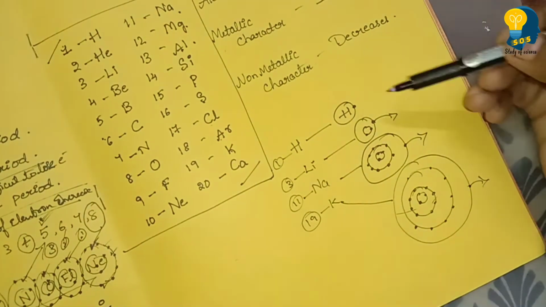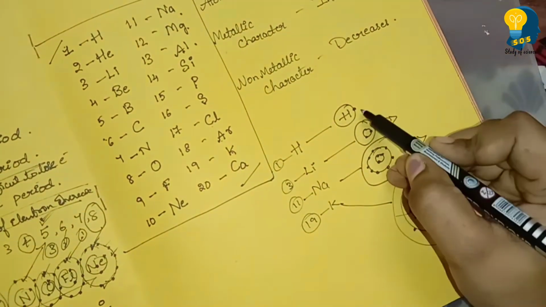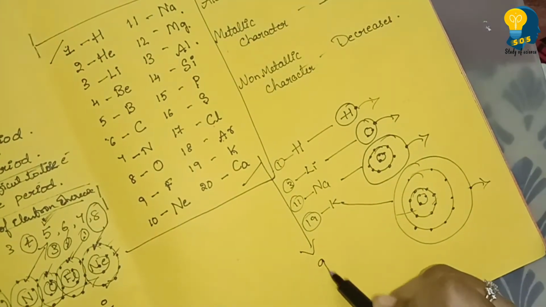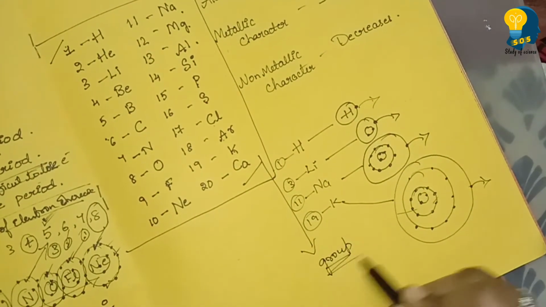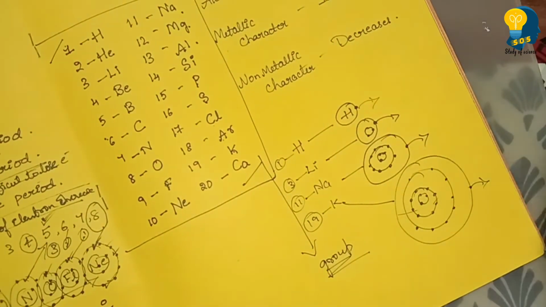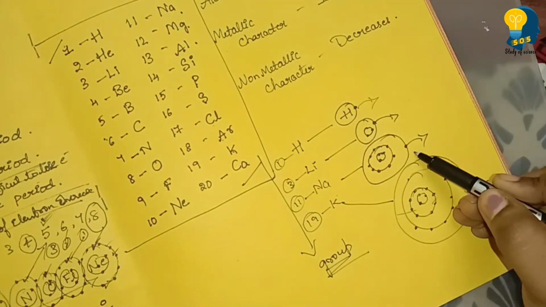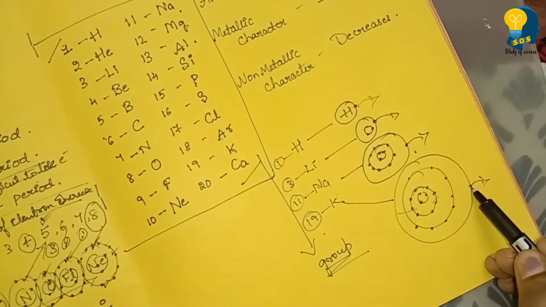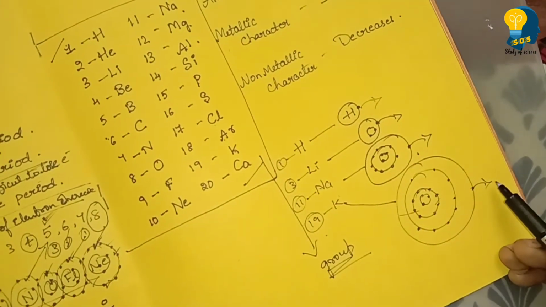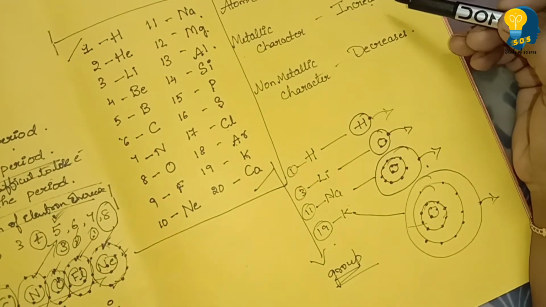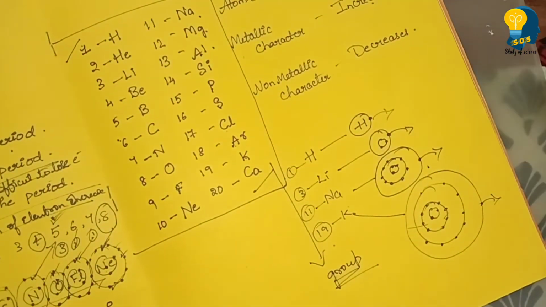How? As you observe here, hydrogen loses 1 electron easily. This is down the group. Remember, we are talking about down the group. Lithium, 1 electron on the outermost orbit, easy to lose. Sodium, 1 electron on the outermost orbit, easy to lose. Potassium, 1 electron on the outermost orbit, easy to lose. So down the group, metallic character increases because the tendency to lose electron increases.